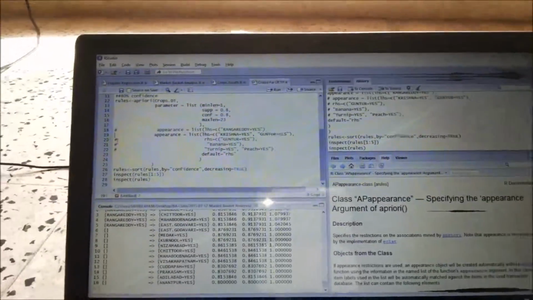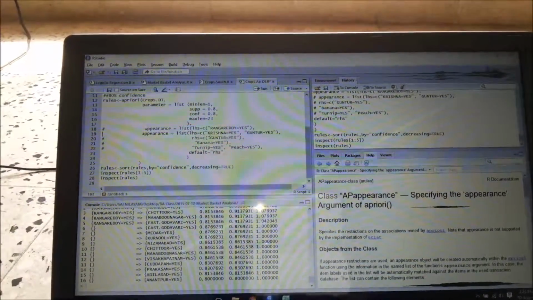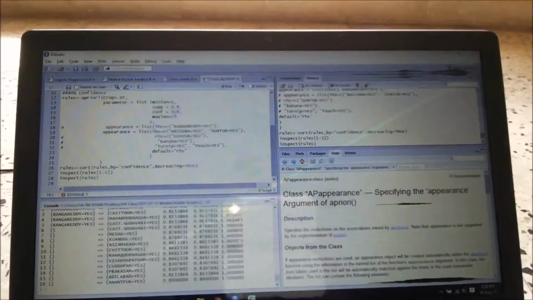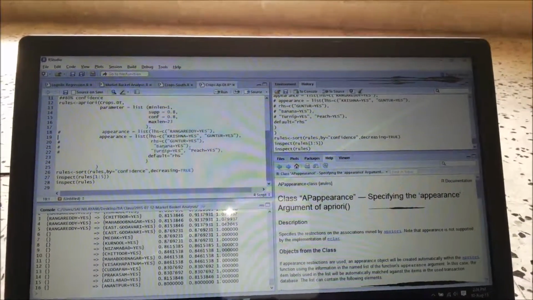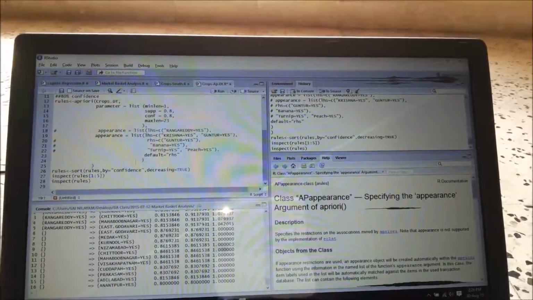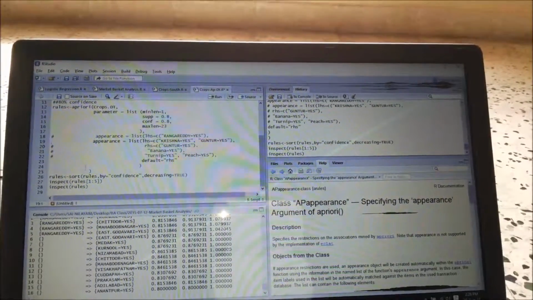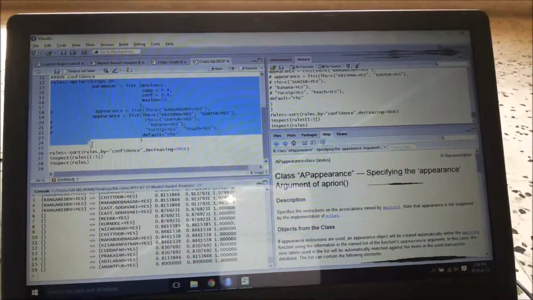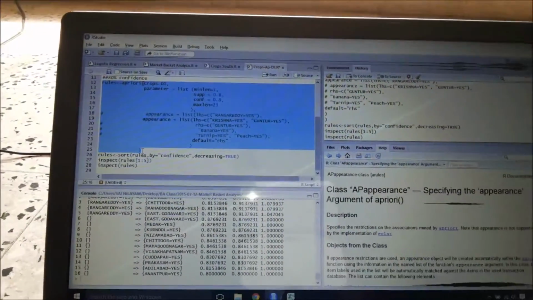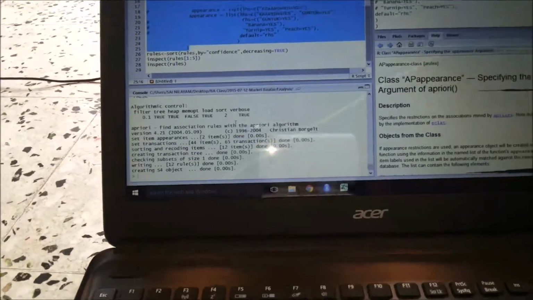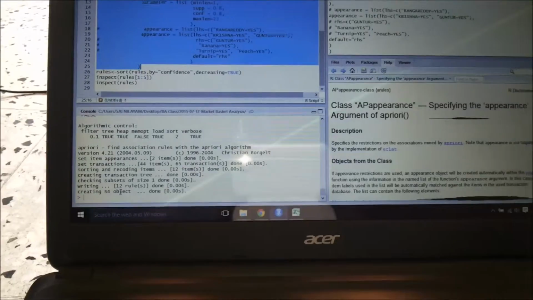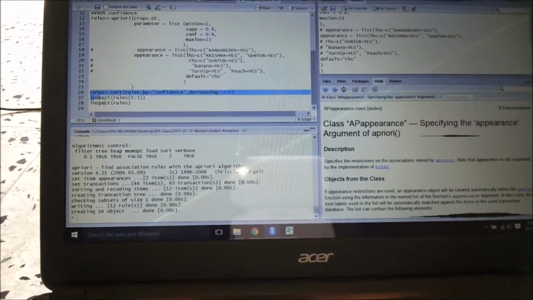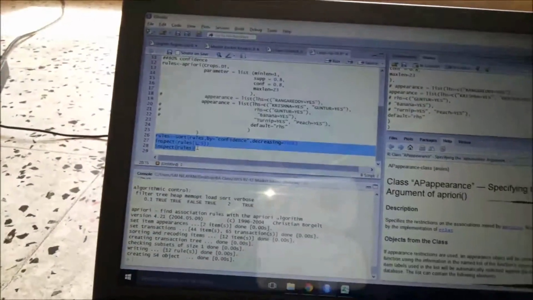So for that, I am now giving an appearance list for Krishna and Guntur, and the confidence level is 80, and I am taking this off. I think it should be fine now. So let's see how the results fare up, and I am running it. So we can see there are 12 rules coming up. So that means there are 12 different ways the districts are likely to get affected.